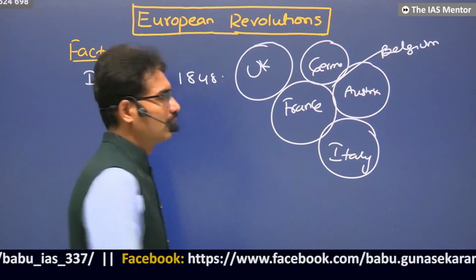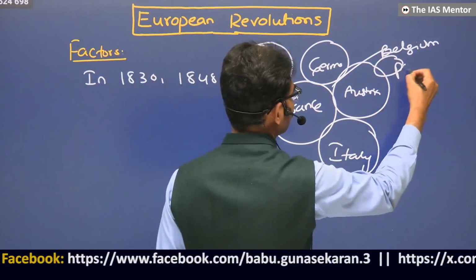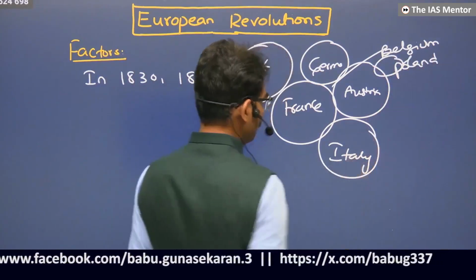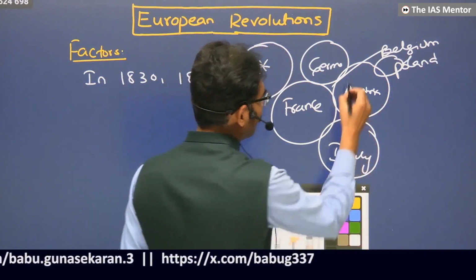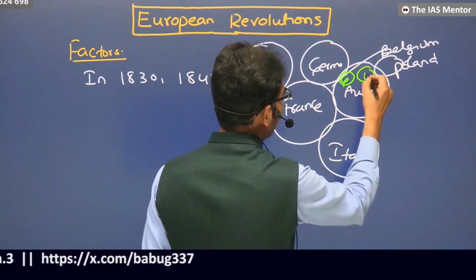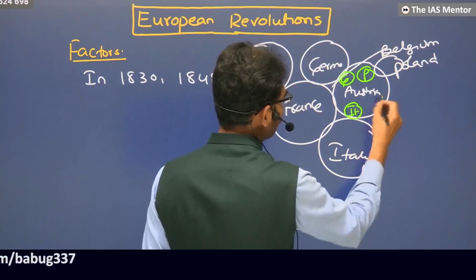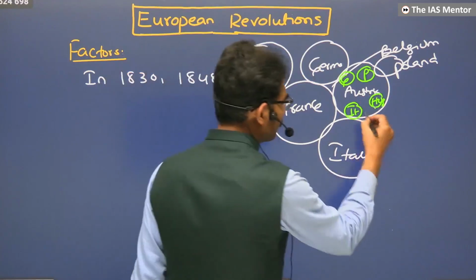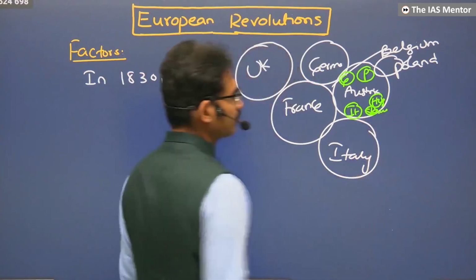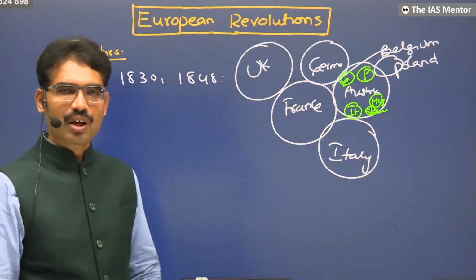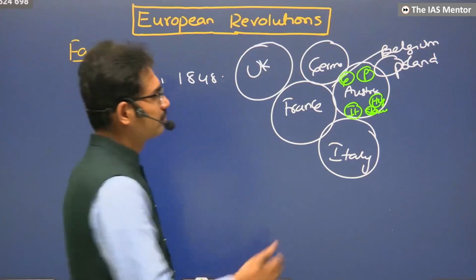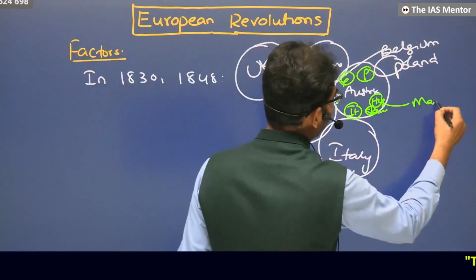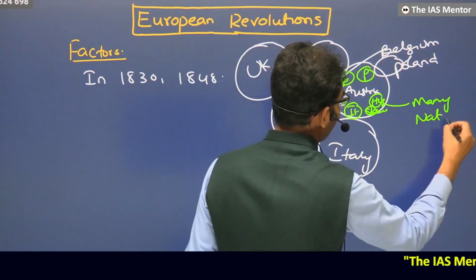Examples: Poland. And with respect to Austria, here Germans, here Poles, here Italians, Hungarians, Serbs, Slavs. Austria itself is a combination of so many nationalities.